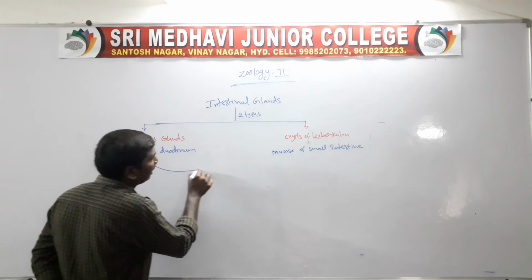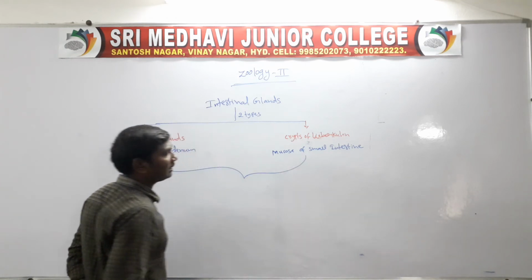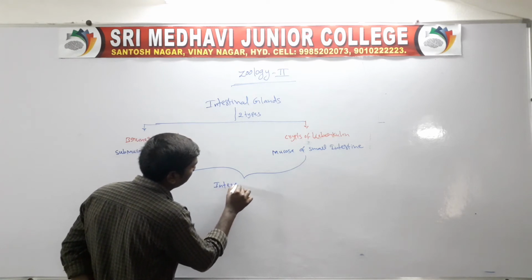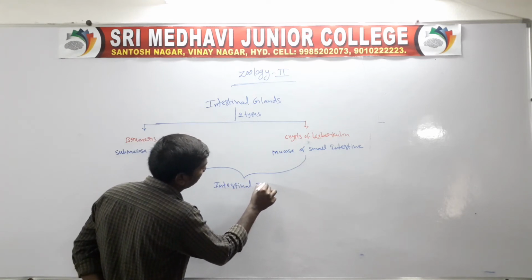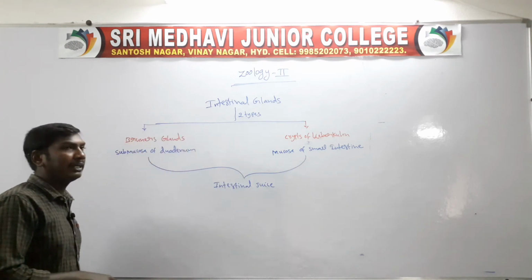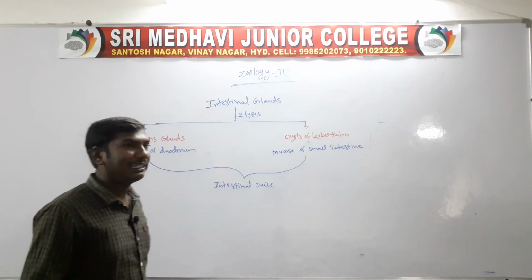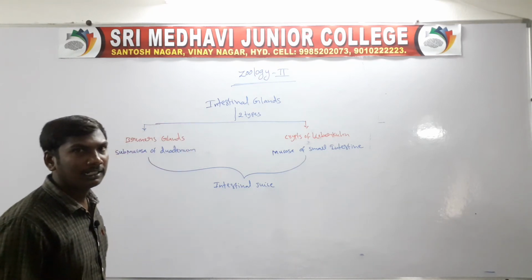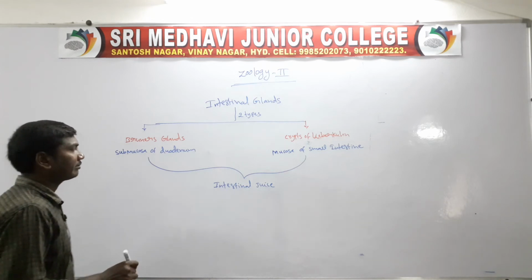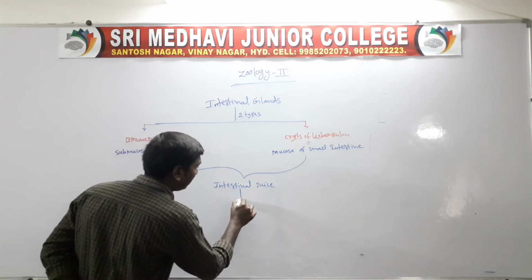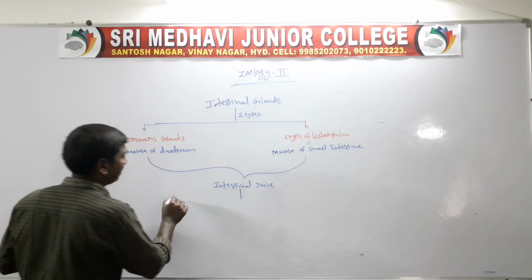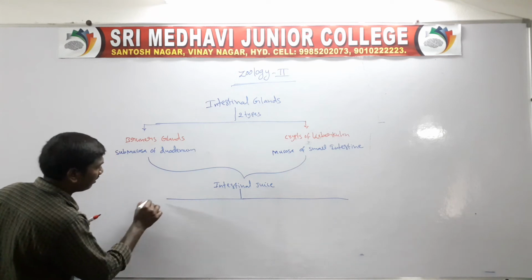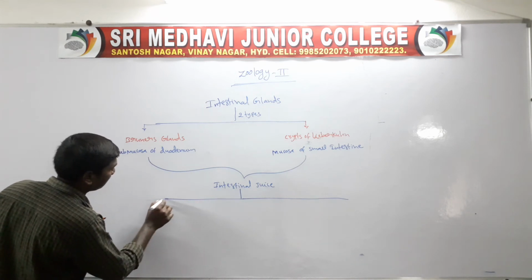The secretion of these two glands is called the intestinal juice. It is also called succus entericus. It contains three types of digesting enzymes. First one, carbohydrate digesting enzymes.